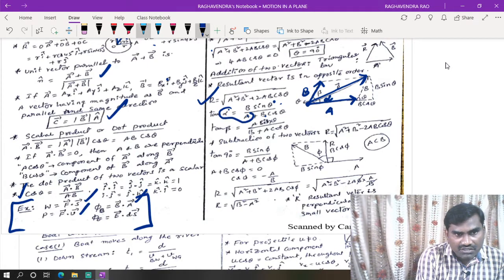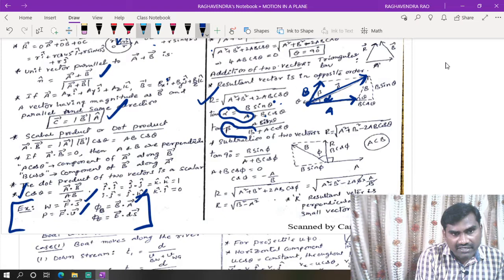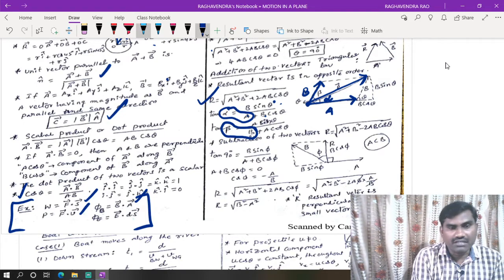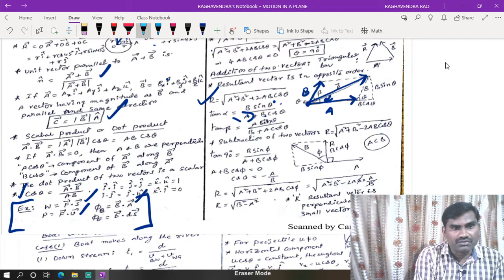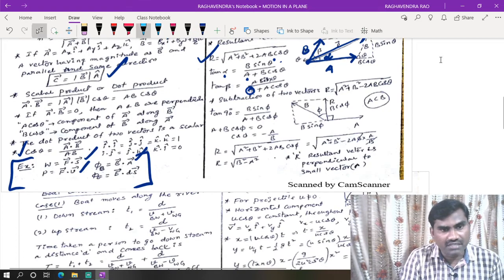That means the vector which is not resolved is the one with which the resultant vector makes the angle alpha. In the same manner, for the other component, the vector which is not resolved, with that vector the resultant vector makes an angle. That is the meaning of alpha and beta. We have to find it by seeing these two points. So this is alpha, this is A. A is not resolved, so alpha is the angle the resultant vector makes with A, and beta is the angle the resultant vector makes with B. Like that we can identify the angle.